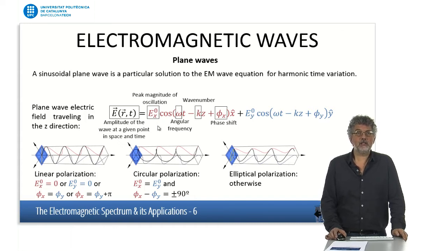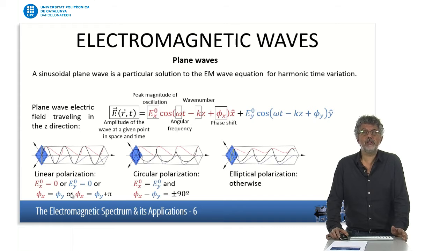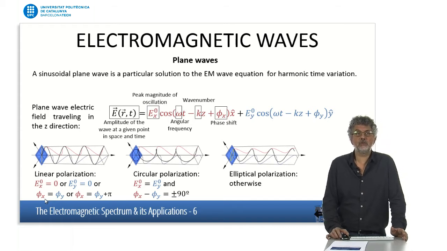From the mathematical expression, we can have different expressions of linear polarization, either because the x component is 0, or maybe the y component is 0, or if we have both components, they are either in phase, so those values phi x and phi y are the same, or they are in opposite phase, so there is a phase shift of 180 degrees from one component to the other.